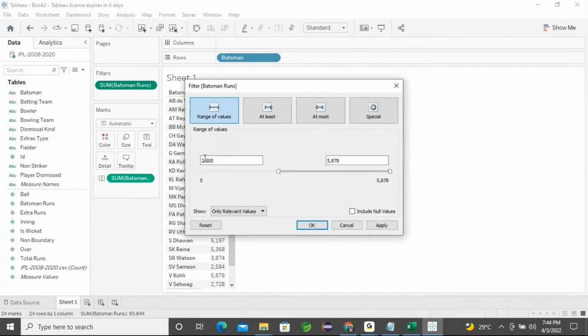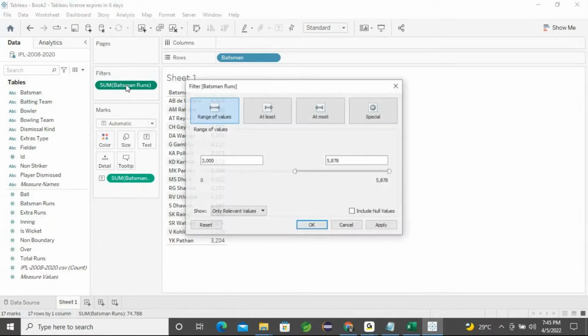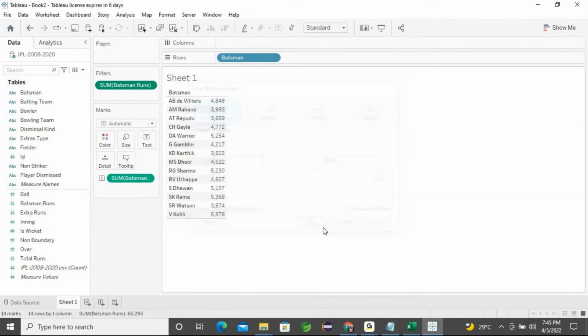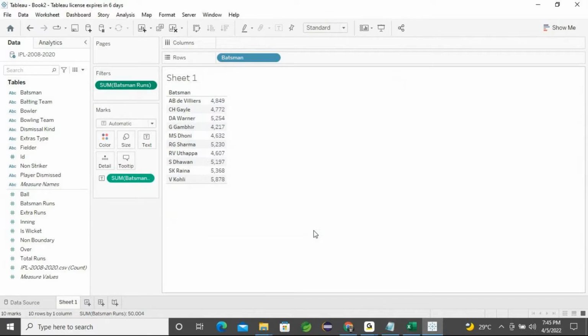I don't want 2500, I want 3000, only a few people. Apply and OK, and still more, again double click 3500, I'll apply, only those people. Okay, so for the names I gave 2500, better I will go for 4000. Apply and then OK. Do you understand that? This time I choose sum, to filter exactly a particular range.